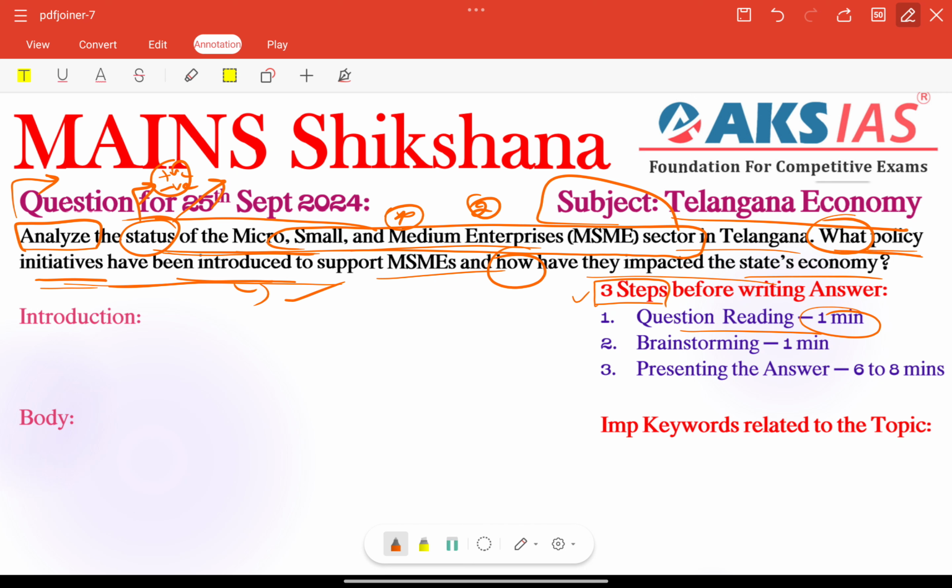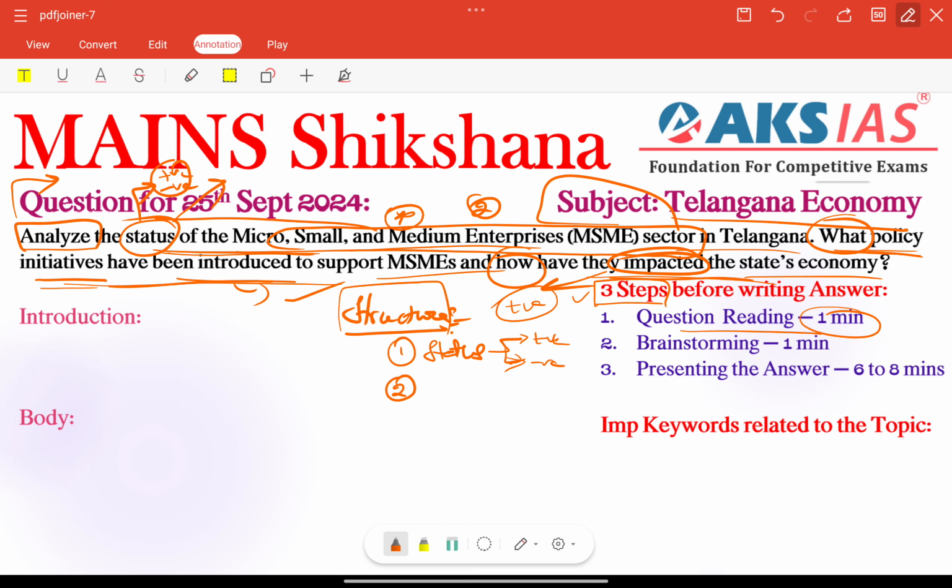So next, how have they impacted the state's economy? Impact also needs to be included here. Especially we need to focus on positives only. Finally, we need to give some important measures before concluding. So for example, if we create a structure, in the body part first we need to provide the status. In the status part we need to focus on providing positives and also negatives, whatever the present status is.